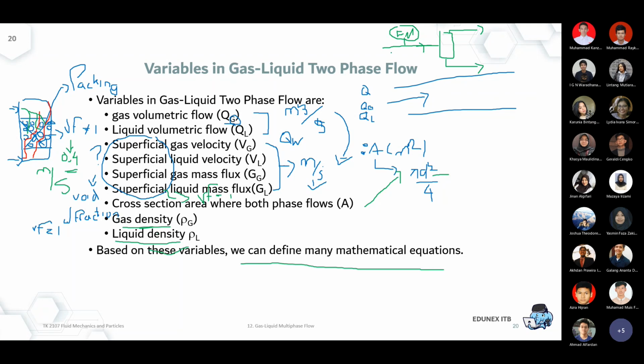What may happen is that you collect a sample from this pipeline to the lab, and then in the lab you separate those two or three phases. So it's not online. That's my message.